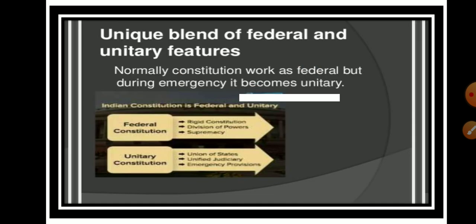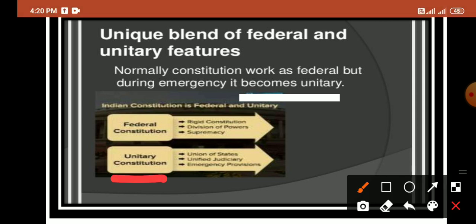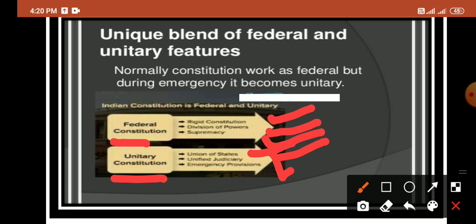The federal features are the rigid constitution, division of power and the supremacy of the constitution, which state that India is a federal constitution. And the unitary features, that is the union of states, unified judiciary, and emergency provisions, state that the Indian constitution has a unitary part.